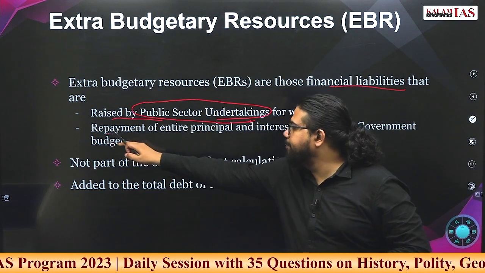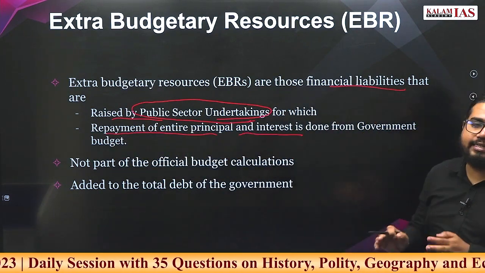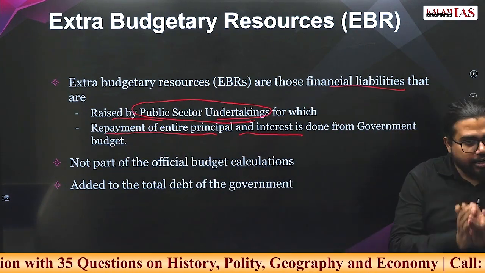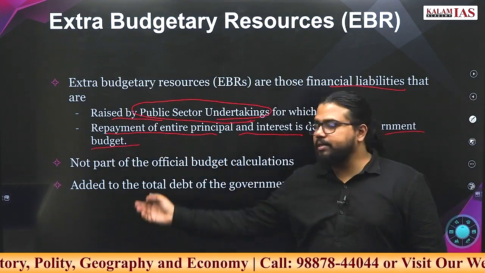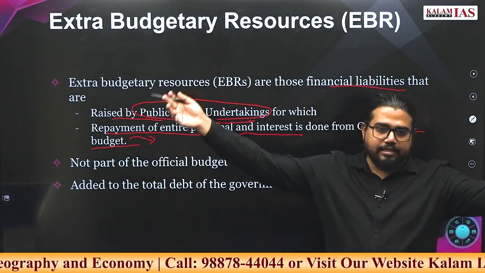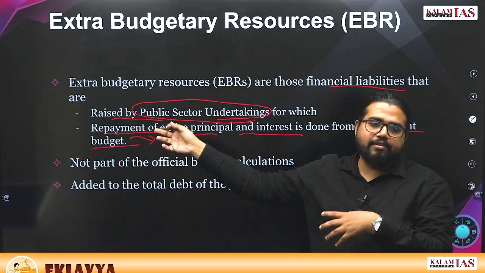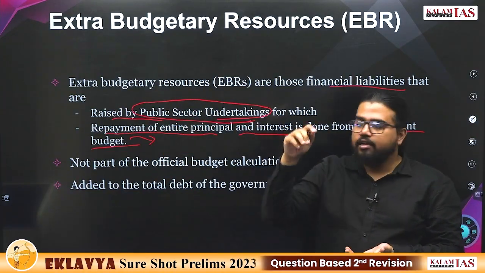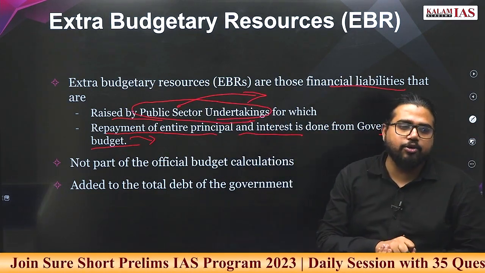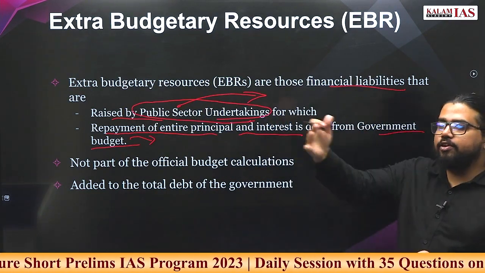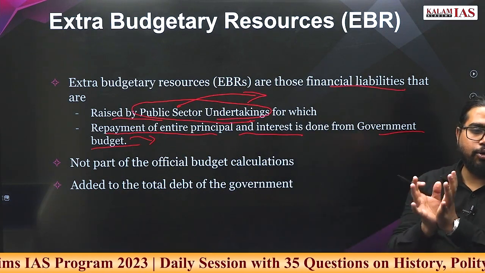But repayment of the entire principal and interest is done by the government through budgetary expenditures. This budgetary expenditure will be after some years. That time government will give money to the organization. So at the exact point where this borrowing is done by the organization, it will not be reflected in the borrowings of the government.